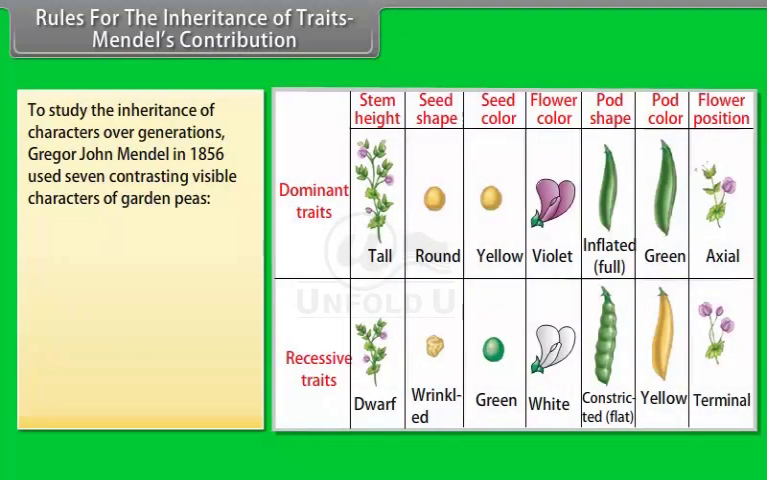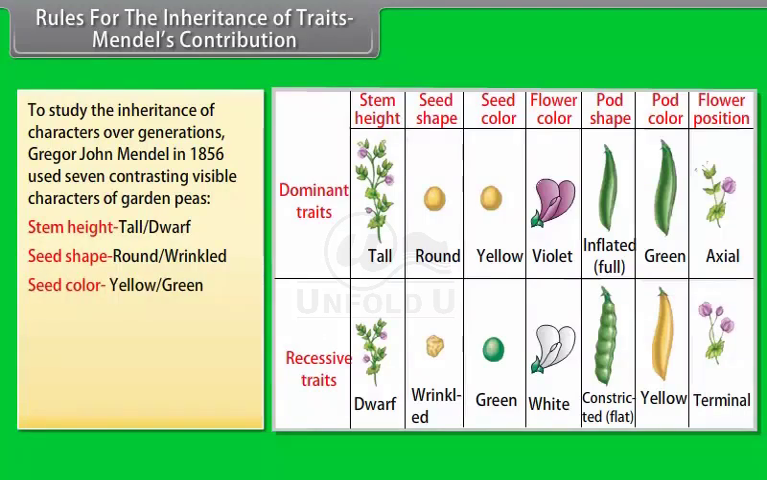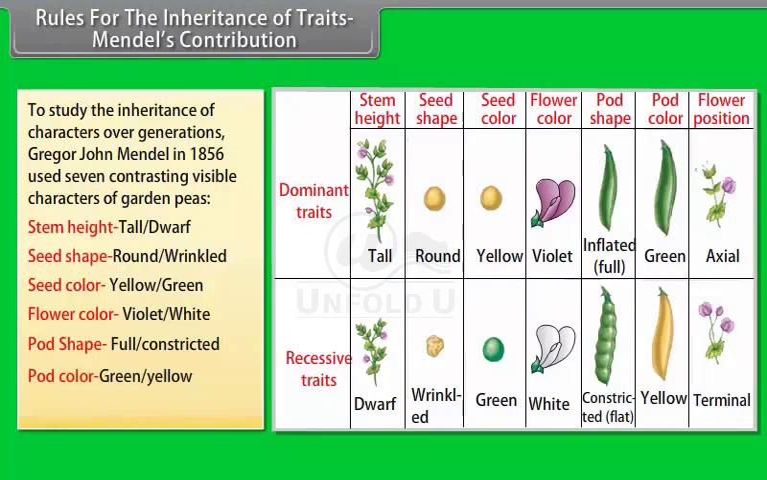To study the inheritance of characters over generations, Gregor John Mendel in 1856 used 7 contrasting visible characters of garden peas. Stem height: tall, dwarf plants; seed shape: round, wrinkled seeds; seed color: yellow, green seeds; flower color: violet, white flowers; pod shape: full, constricted pods; pod color: green, yellow pods; flower position: axial, terminal flowers.